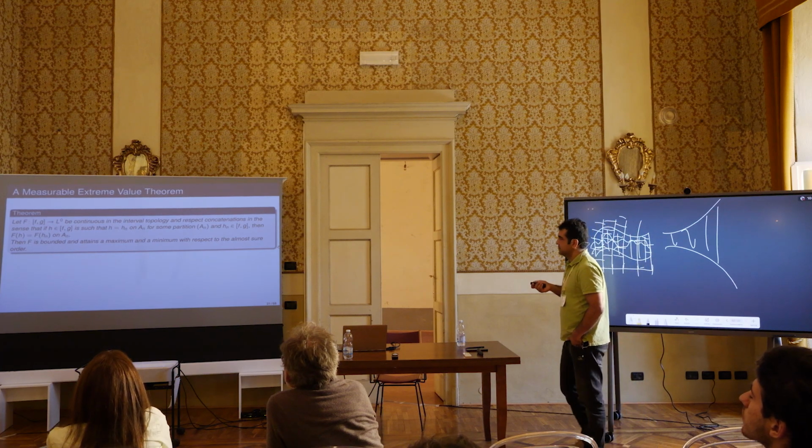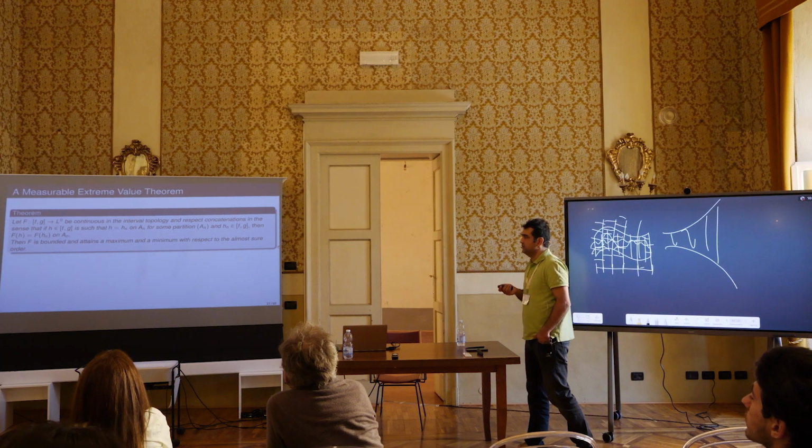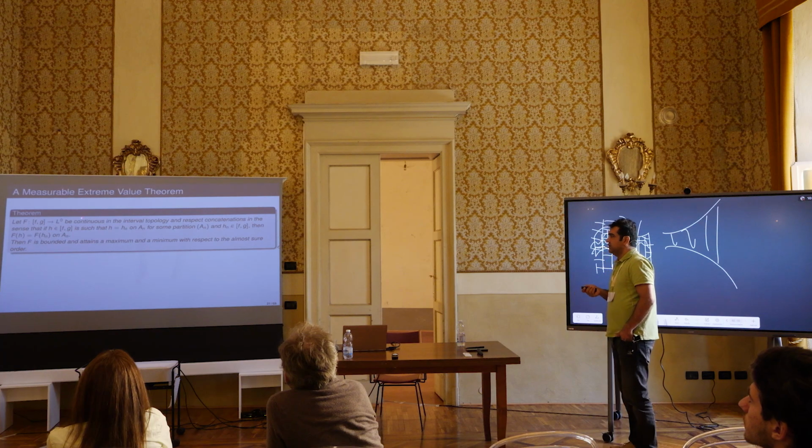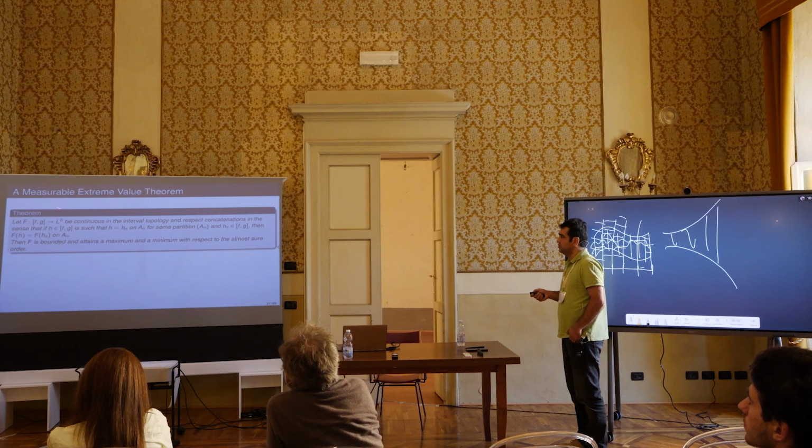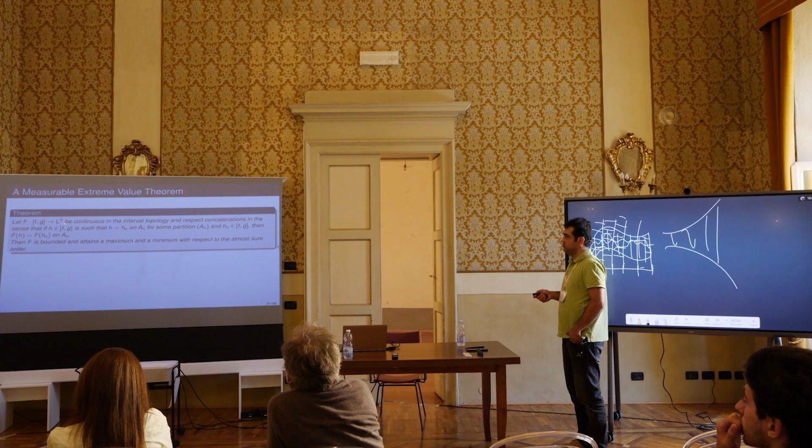So now we can phrase a measurable version of the extreme value theorem. We take a function from this closed, random compact interval into the space of measurable real-valued functions.